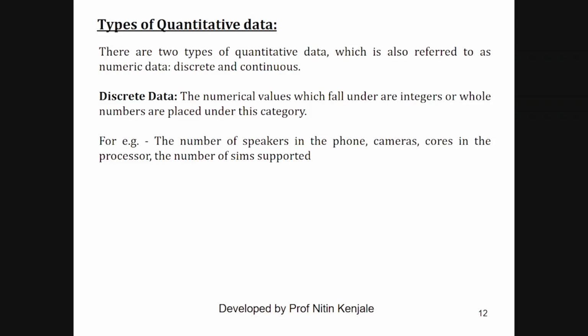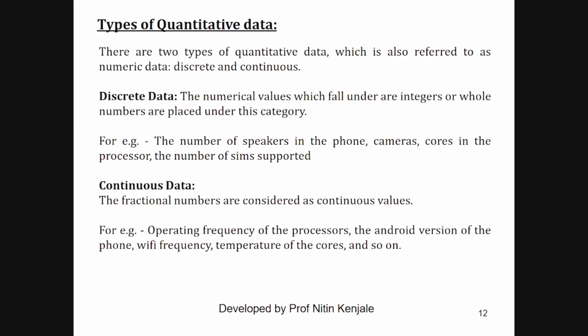All these are examples of discrete data. Whereas in continuous data, if the data consists of fractional numbers, then it is considered continuous data. For example, the operating frequency of the processors, the Android version of the phone, Wi-Fi frequency, or temperature of the cores. These are examples of continuous data.